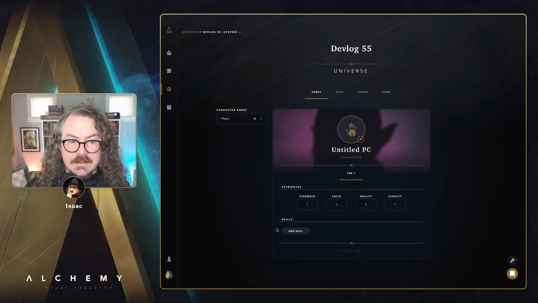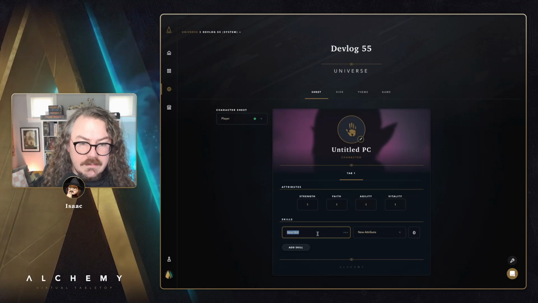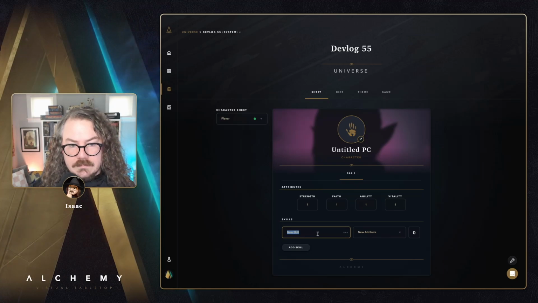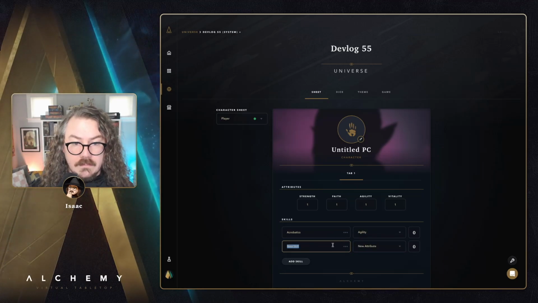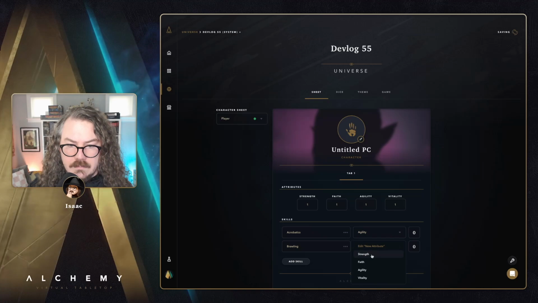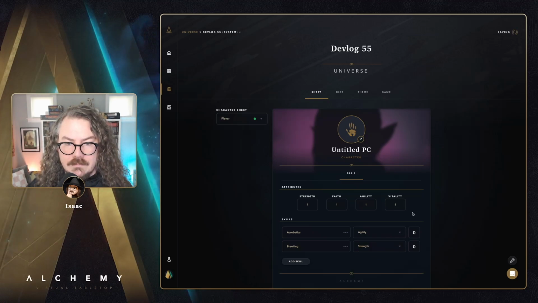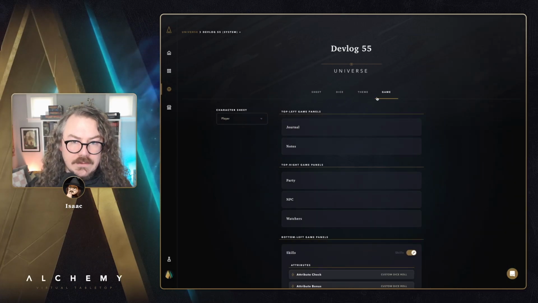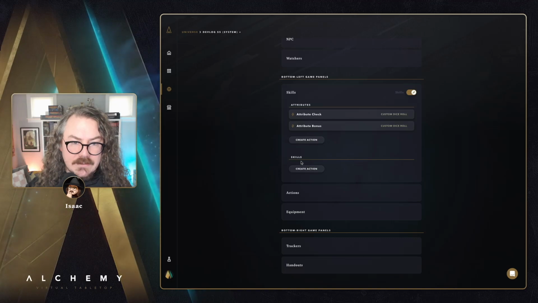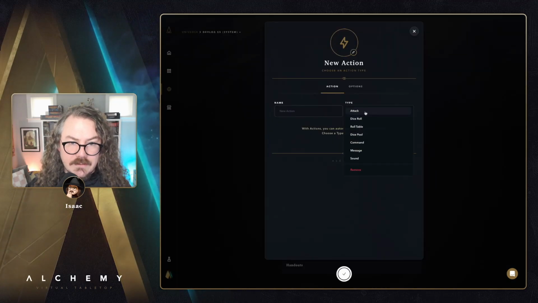and we'll call it skills. I'm going to add a couple of skills here. We'll add acrobatics and brawling using those ability scores. And head on over to the game tab. And now we have a skills section where we can define actions for how those skills roll.